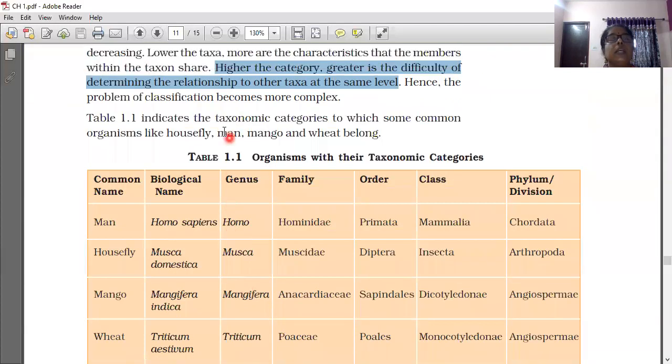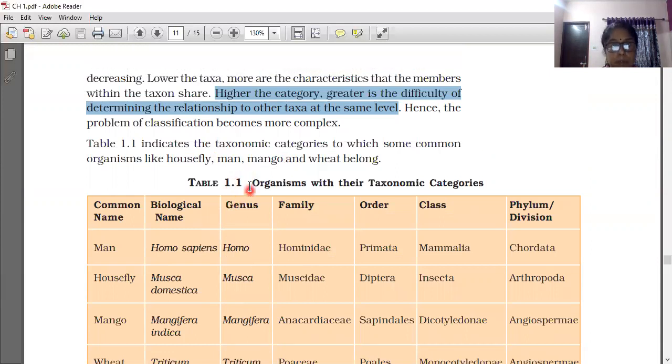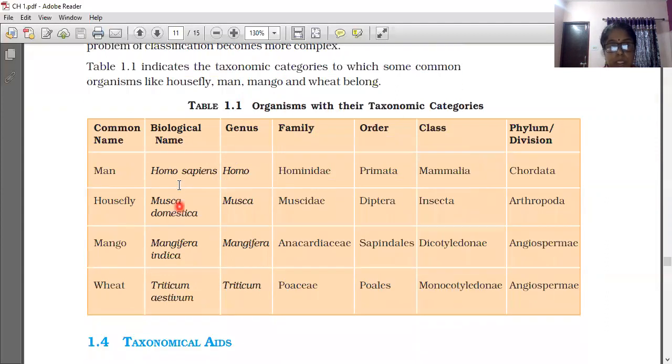Here it indicates the taxonomic categories to which some common organisms like housefly, man, mango, and wheat belong. See that classification.